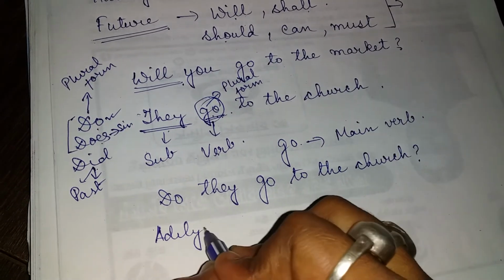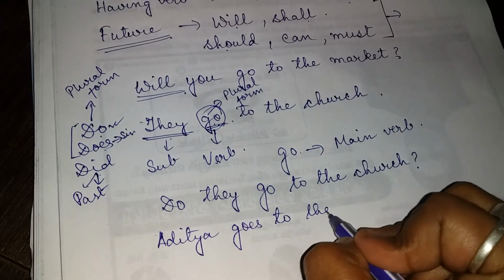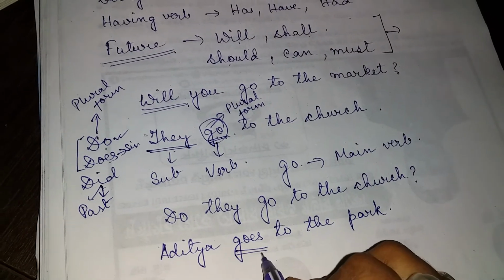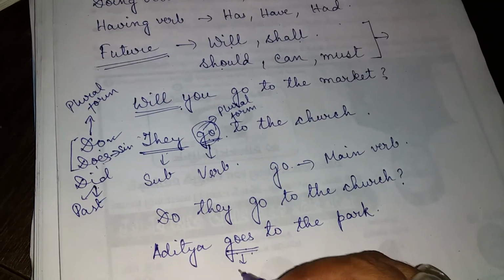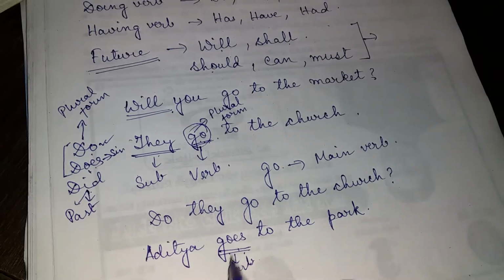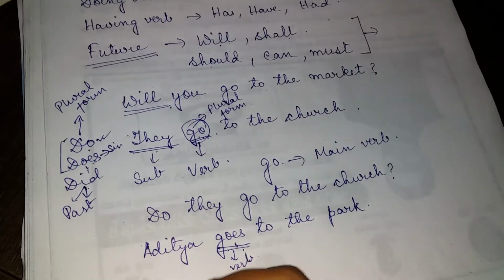Next, Aditya goes to the park. Now here goes is in the singular form. See, this and this are matching, same verb, no helping verb. So goes is there, does and goes are the same, meaning singular. So in place of goes we will be writing does.